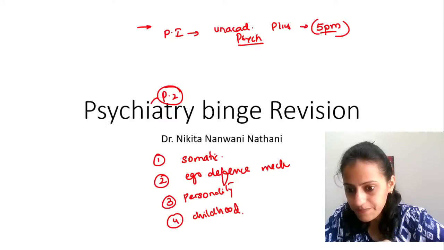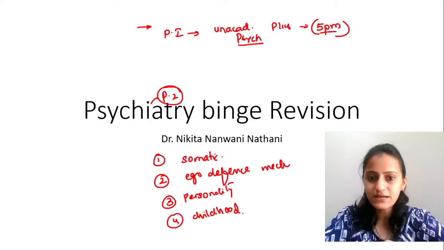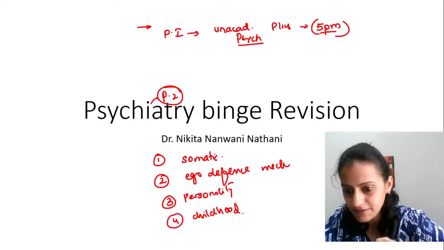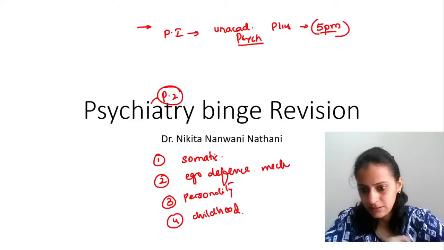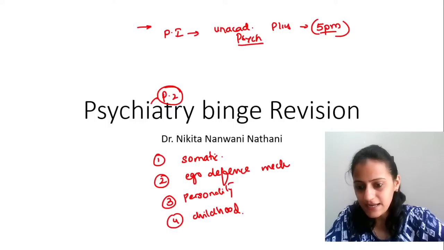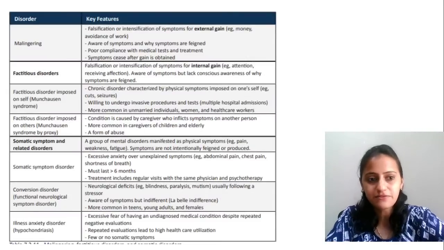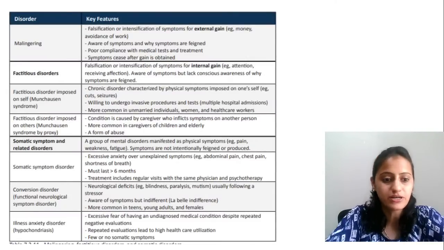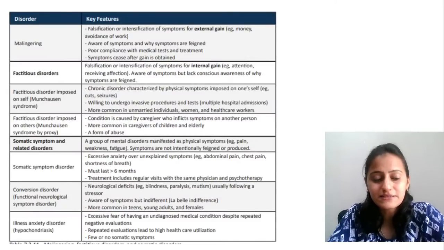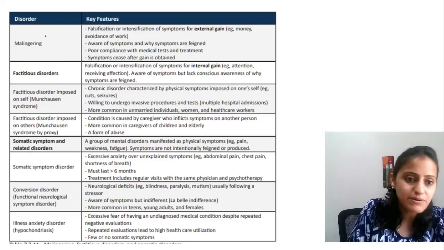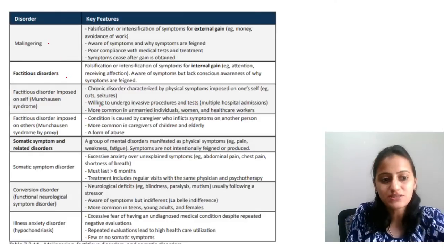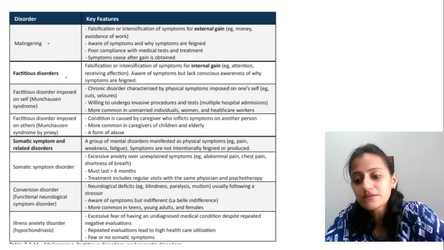I have taken psychiatry in the recent one, a part of it is there, the second part is here. Okay, let's start with today's session, and the first topic that we are discussing is somatic symptom and related disorders. So first tell me, what is malingering, what is factitious disorder, what is the difference between the two?